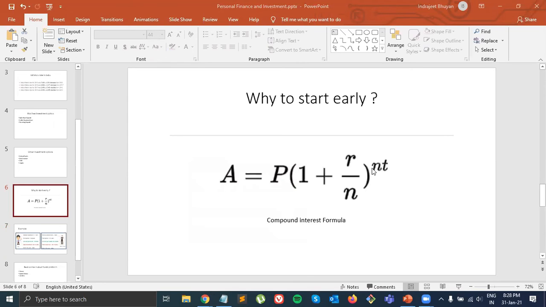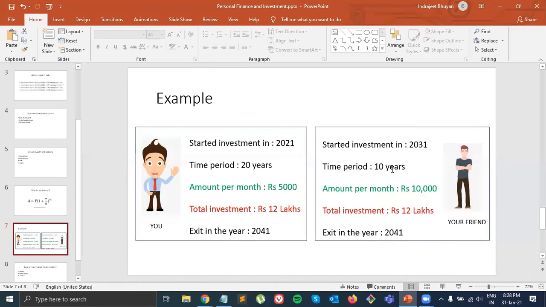So if you see here, the t is the exponent. So that's why even if someone starts later, let's say someone starts in the year 2035, even if he puts 20,000 rupees per month, still he will end up making less. So this is the power. That's why always start early. The earlier you start, the better it is. And these days it is very easy to start, which we'll cover now.